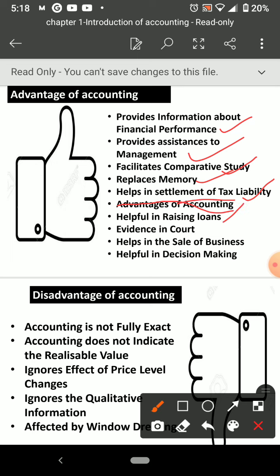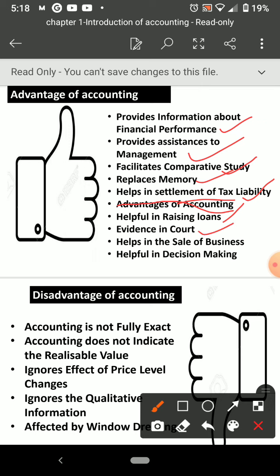Helpful in raising loans. Yes, when you go to the bank, they may ask you to submit your accounts. Submit your accounts means if you are following systematic records under accounting principles, then you can submit your profit and loss account and balance sheet and other cash flow statement, fund flow statement, so many other statements also, ratio analysis and all. Whatever accounting data asked by the banks, we can submit, so that we can take loan from banks.